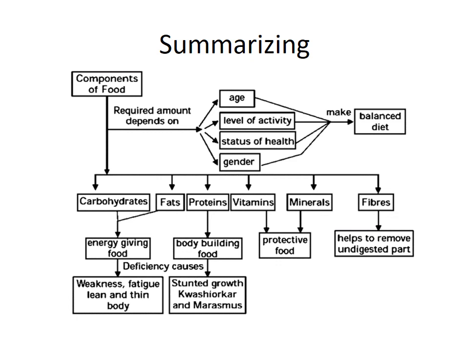Different components of food include carbohydrates, fats, proteins, vitamins, minerals, fiber and water. Carbohydrates and fats are energy giving foods, proteins are body building foods, vitamins and minerals are protective foods, whereas fiber and water help to remove undigested part and clean our body.